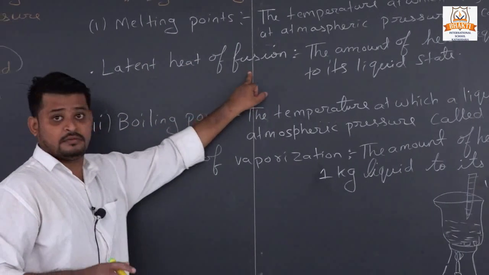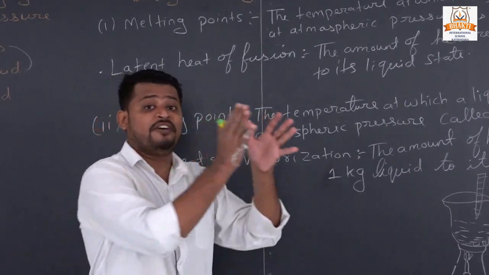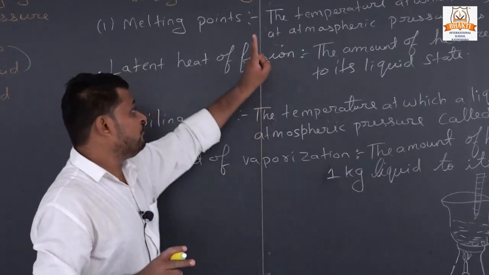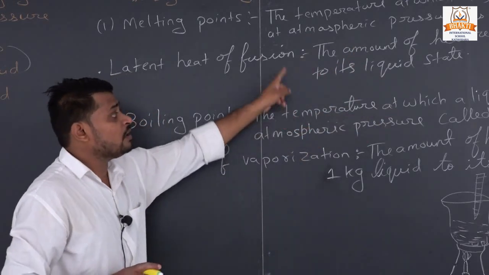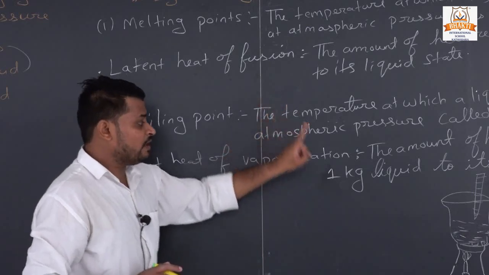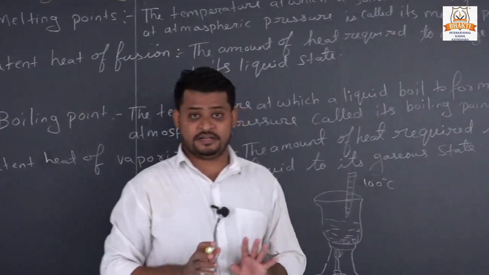In fusion and vaporization, both require an amount of heat to change their states, but in fusion 1 kg solid will convert into liquid state, but in vaporization 1 kg liquid converts into gaseous state.